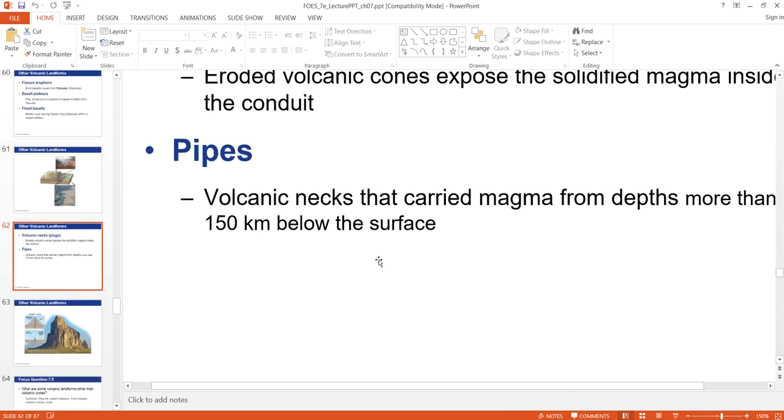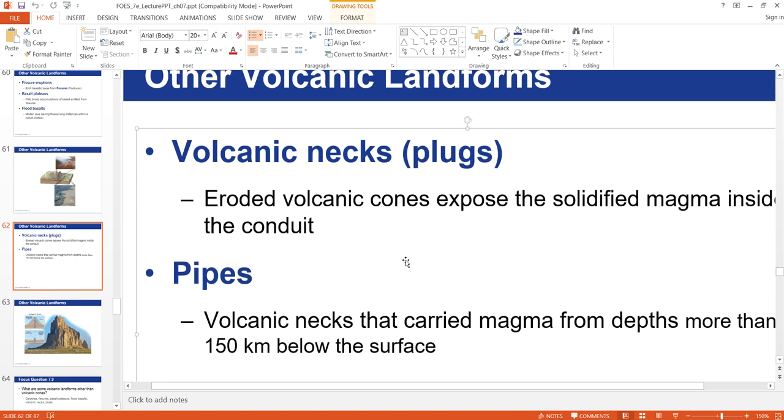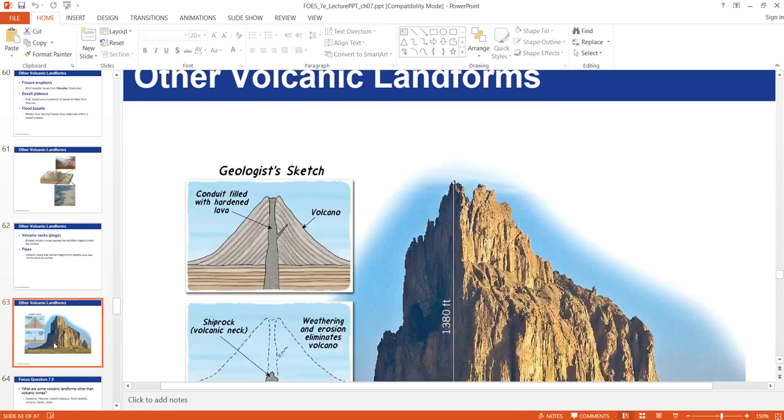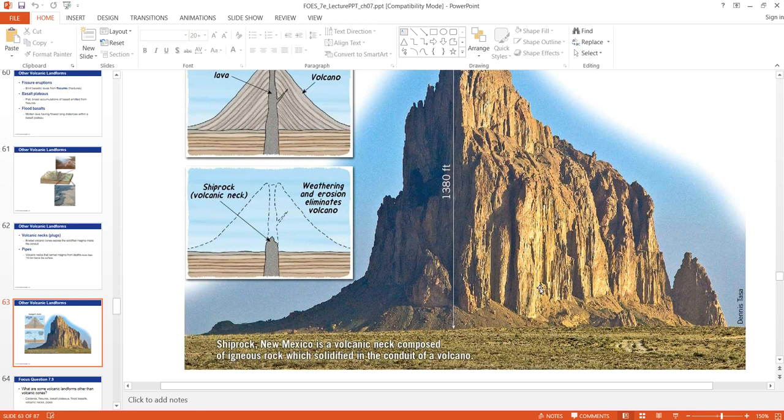There is another example here of a volcanic landform. It is called volcanic necks or plugs, and these are eroded volcanic cones that expose the solidified magma inside the conduit. So here is a photograph of one of the volcanic necks.